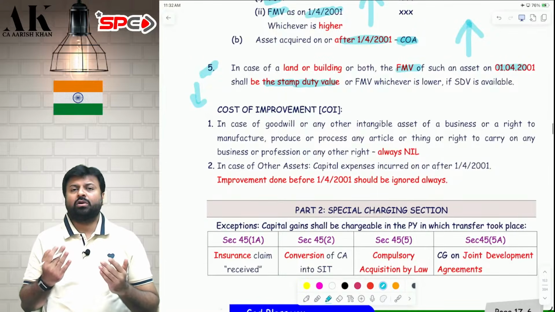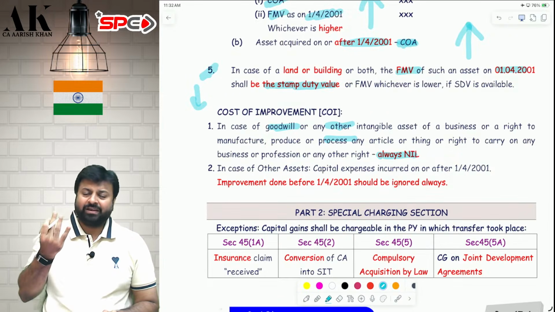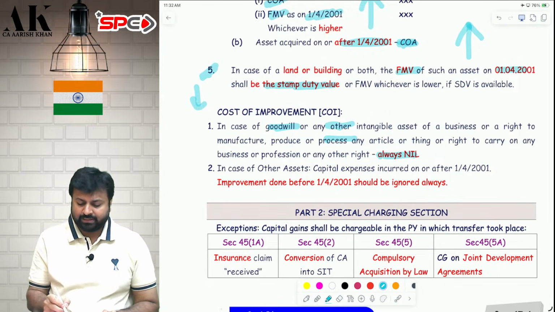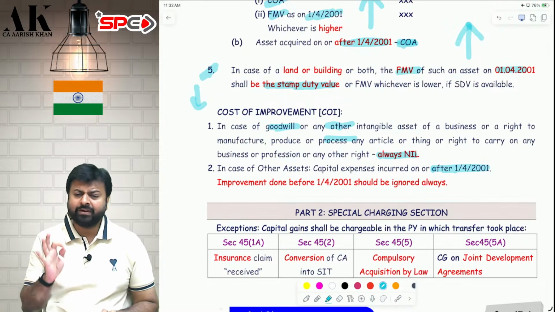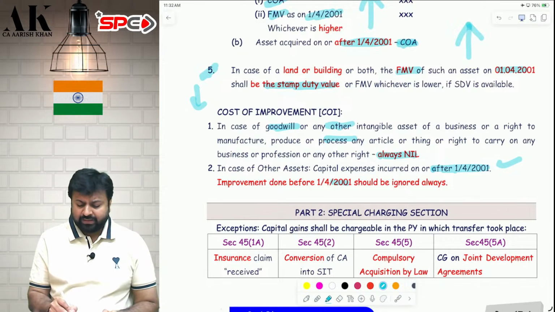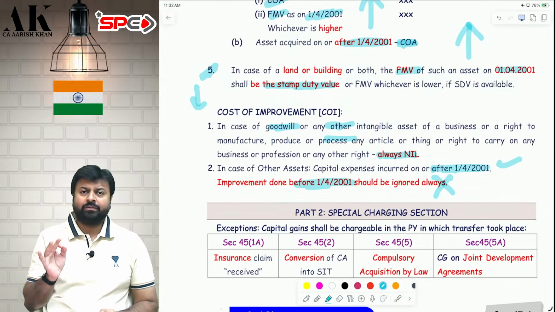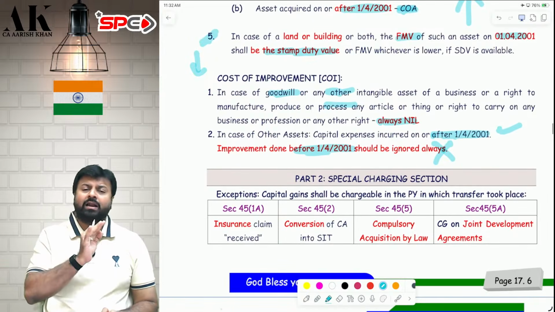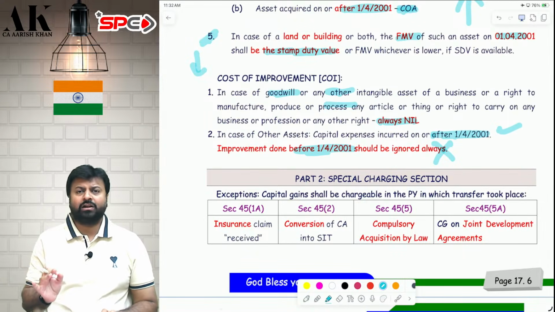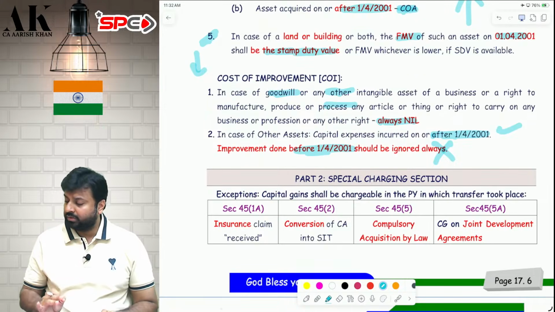Next, what is the cost of improvement, sir? In case of intangible asset, the cost of improvement will always be nil. In case of any other asset apart from intangible asset, if it is done on or after 2001, then you can claim cost of improvement. But if it is done before 2001, then it should always be ignored. Any cost of improvement done before 2001 is not deductible from the full value of consideration. I hope it is clear to all of you.